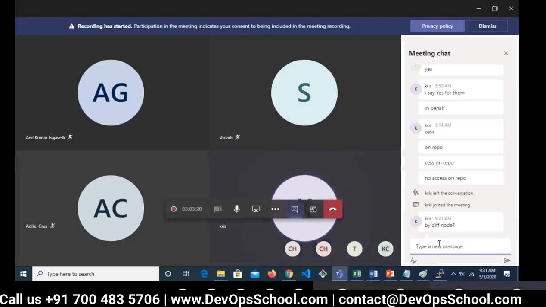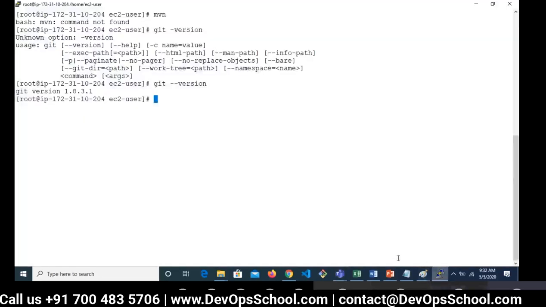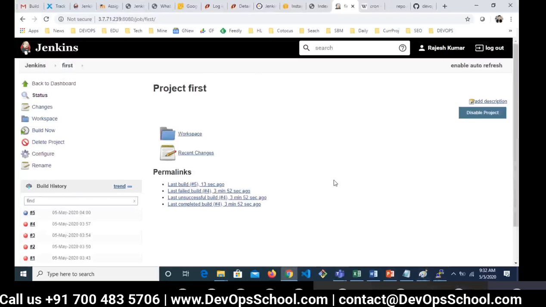Okay, one more thing, guys. During the demo when I share my screen, I'm not able to get notifications for chat. So if you speak up and ask questions live, that will be beneficial for me, because I saw a few chats from Krish and I did not read them on time. So please speak up, so I can help you in a better way.